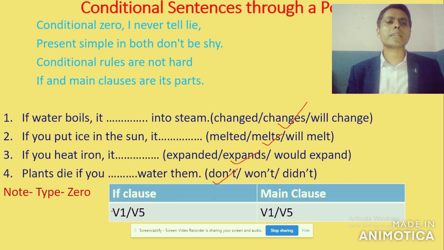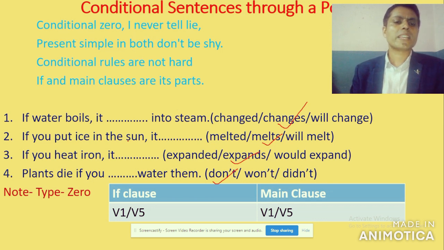According to stanza number 1 under conditional type 0, in the if clause we can find verb 1 or verb 5, meaning simple present, and in the main clause we can also find verb 1 or verb 5, meaning present simple form. In both clauses present simple form can be found under conditional type 0, and this conditional type 0 never tells a lie. It always tells the truth, scientific things, universal truth. Got it?